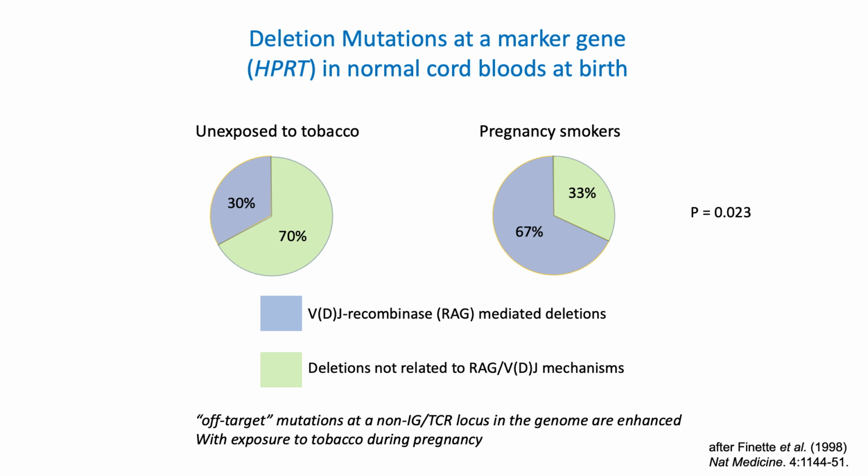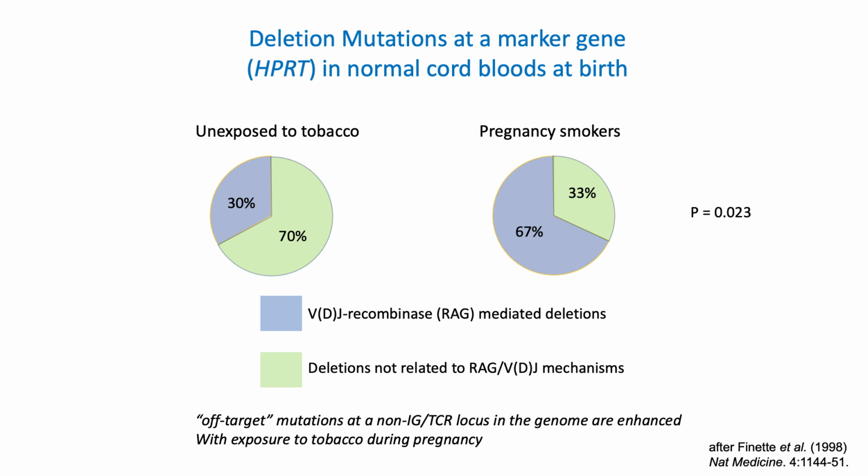In the presence of maternal exposure to tobacco, the mutational pattern shifts to one that is related to VDJ recombination. These mutations include deletions and the presence of RAG recombination site sequences at the breakpoints. We see that most of the mutations in smoking mothers have this pattern.